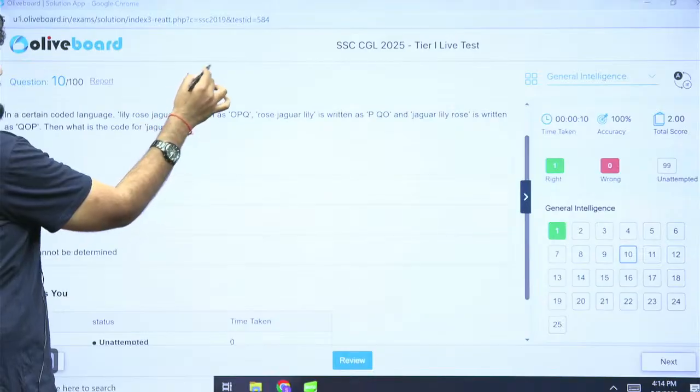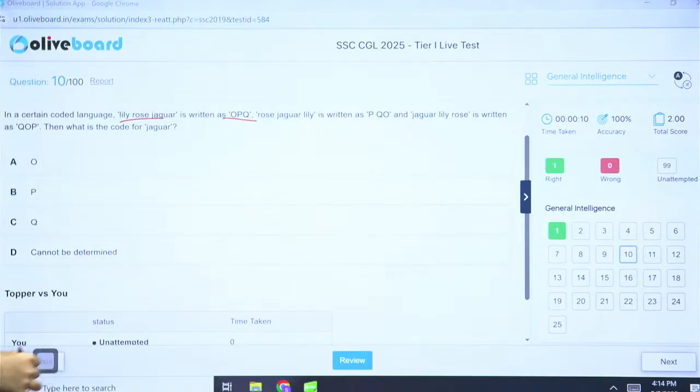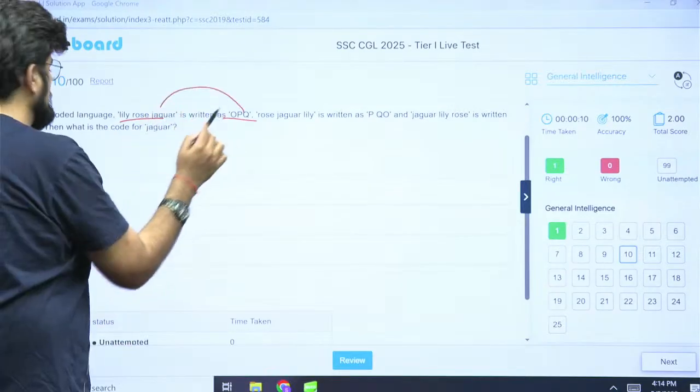Okay. So, Lily is O. So, we already have the code here. There is no rocket science. They are asking you, what is the code for Jaguar? Jaguar is Q. That's simple.